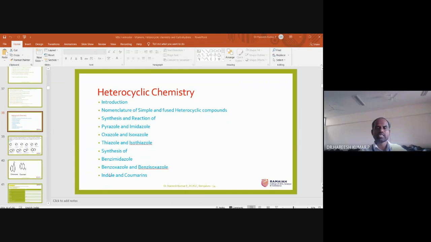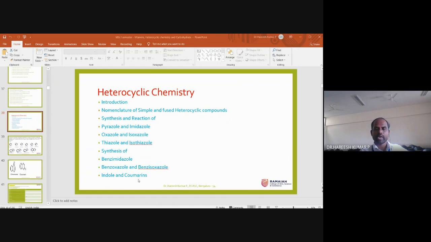So indole and coumarins. What is indole? Indole is derived from a 5-membered ring with only one nitrogen, which is called pyrrole. That pyrrole, if it is fused with benzene, is called indole. What it means is indole is nothing but a pyrrole-fused benzene compound.